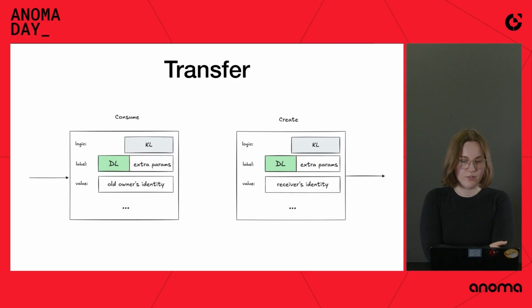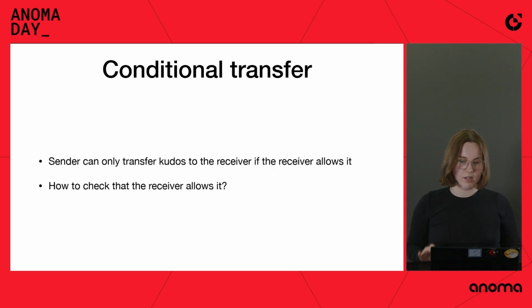So just to remind what a transfer is: we consume a resource, and then we create an identical resource with a different owner. So everything is the same, well, up to a certain point of fields, but the meaningful fields that we care about that are represented on the slides are the same. It's just the owner that changes. So a conditional transfer is the transfer where the sender can only send kudos if the receiver allows sending them kudos. So now the question is, how do we check that the receiver allows it? So we have another logic that's called receive logic.